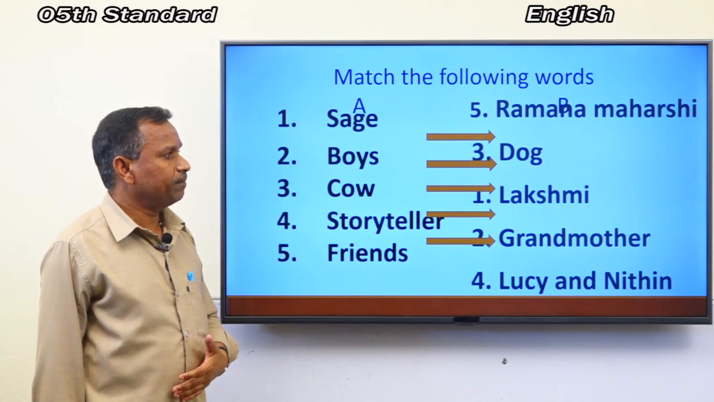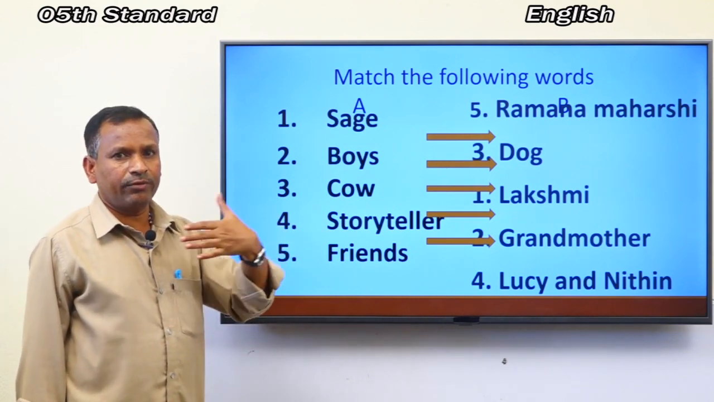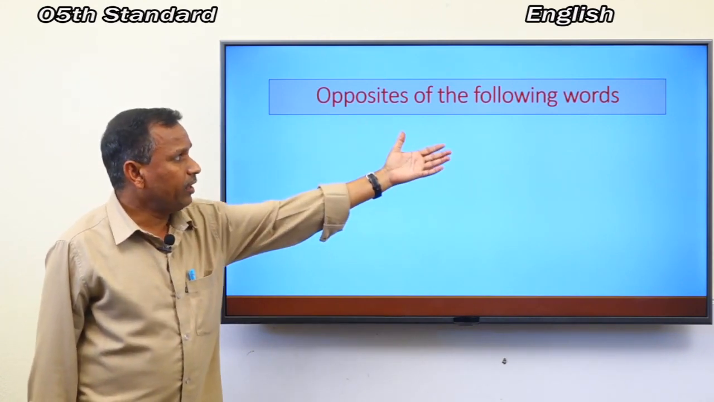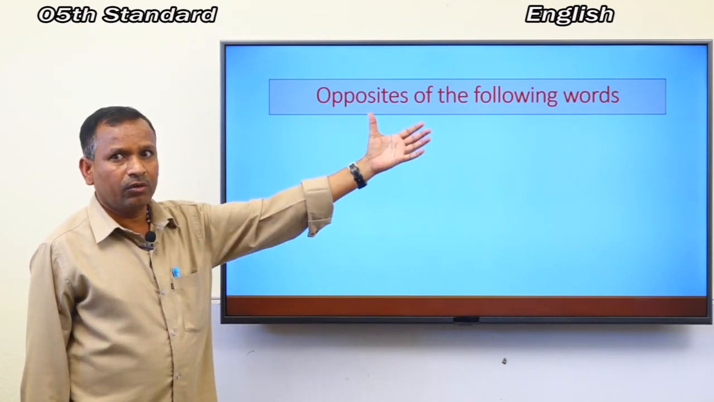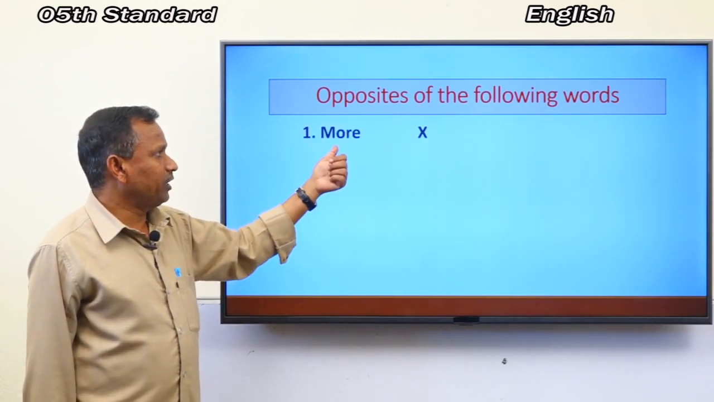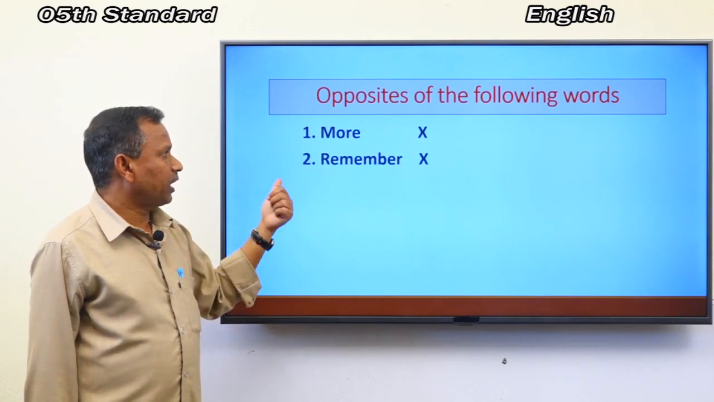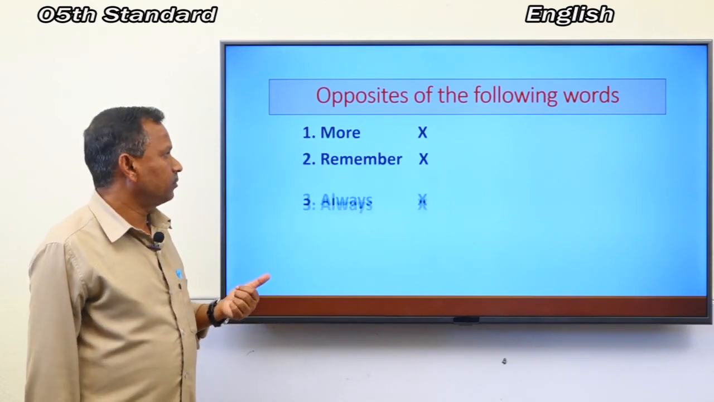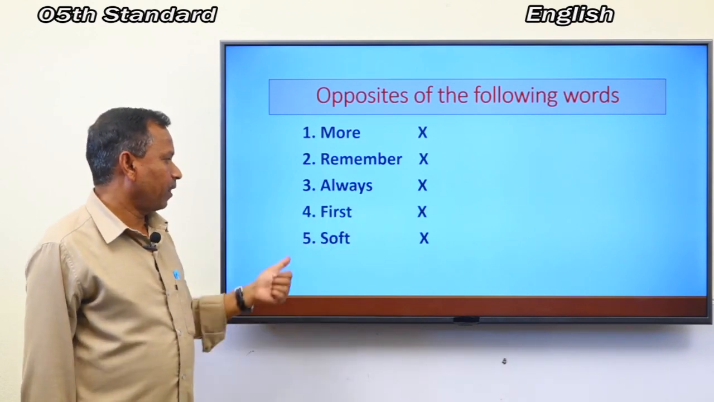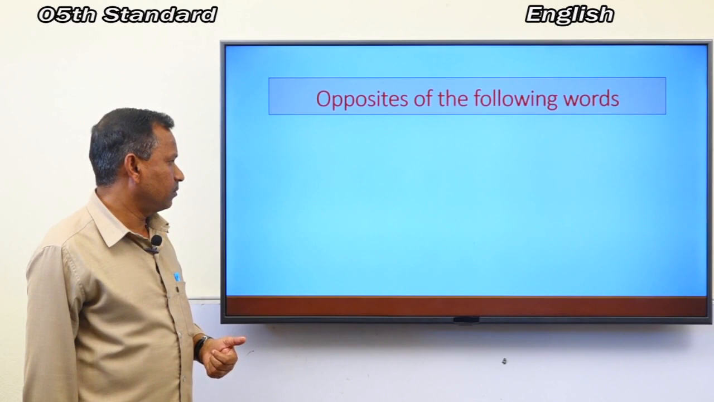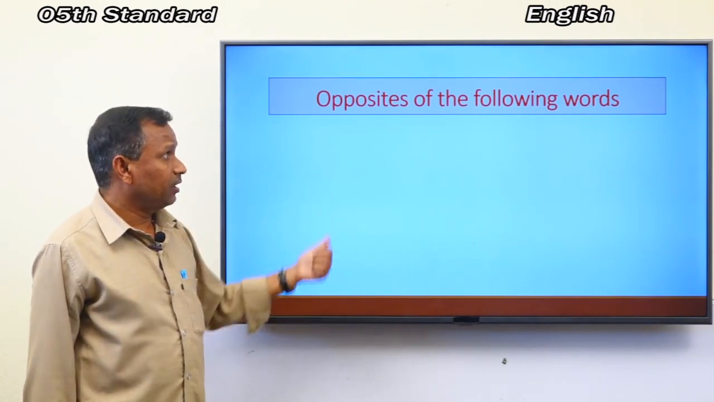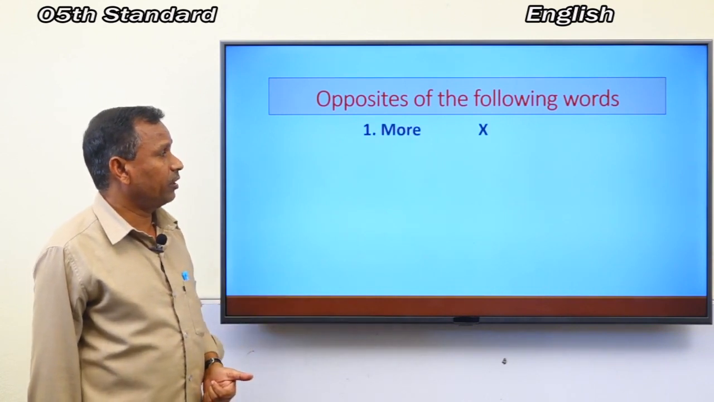Look here. Shall I move to the next activity? Okay, the next activity is opposites of the following words. First one is more, second one is remember, third one is always, fourth one is first, fifth one is soft. Can you guess the answers? Here is the answer for you.